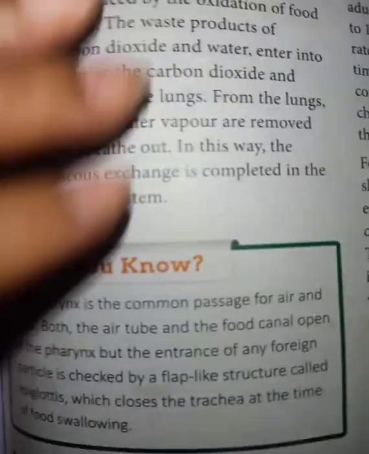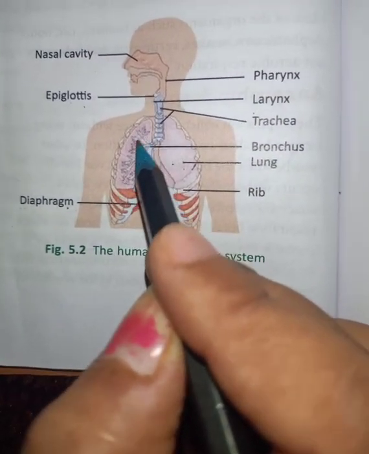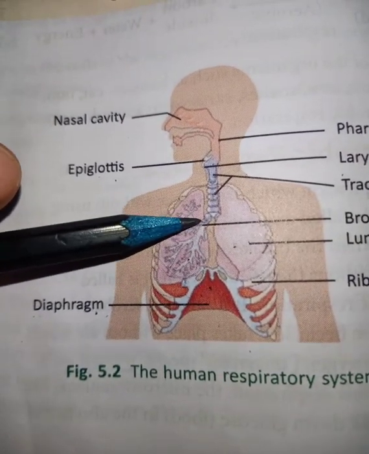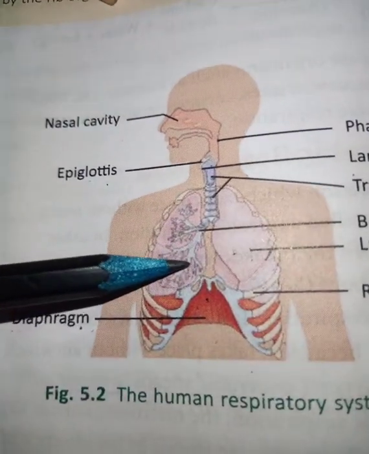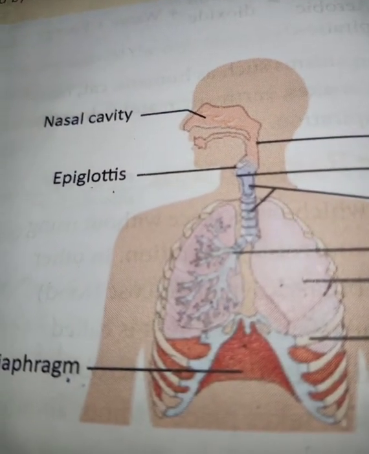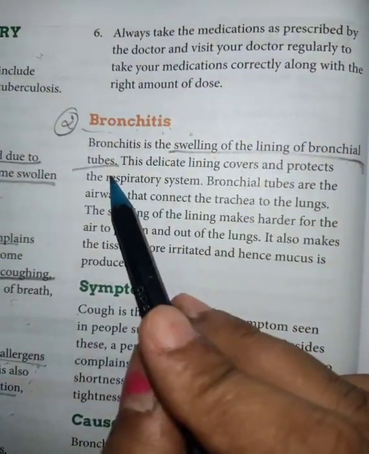If the person is suffering from bronchitis, now this is the bronchitis. In this part swelling occurs. Because of the swelling, this is the part where the swelling occurs in these veins. So these are the bronchus. If the swelling occurs here, the person suffers from bronchitis. So bronchitis is the swelling in the lining of the bronchial tube.